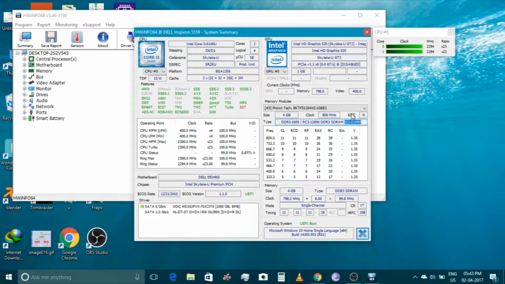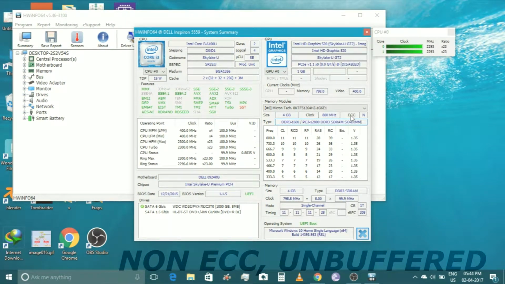And this thing, ECC, well, I came to understand that ECC RAM is what we use for server PCs, you know, while for desktops and for our domestic, small PCs, RAMs are non-ECC. So that's why the ECC value is no. And it's also an unbuffered RAM if you came across this term. So you have to remember that the RAM we're looking for, for the desktop kind of thing, is unbuffered. So unbuffered non-ECC RAM is what we're looking for.